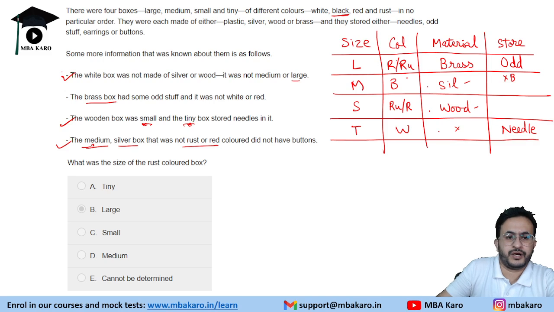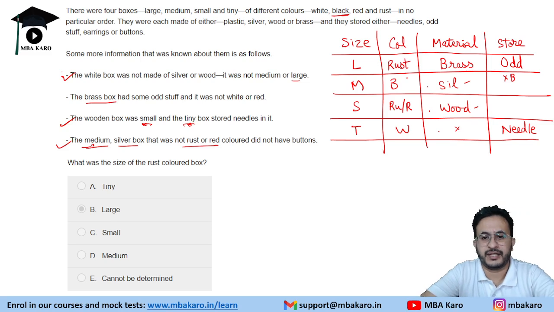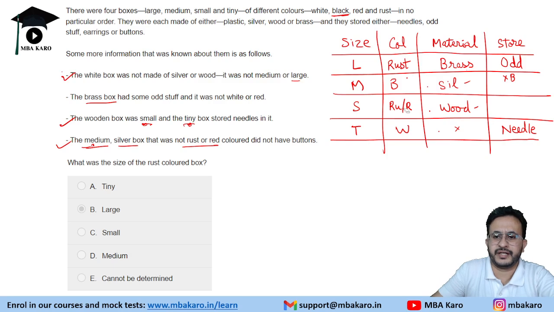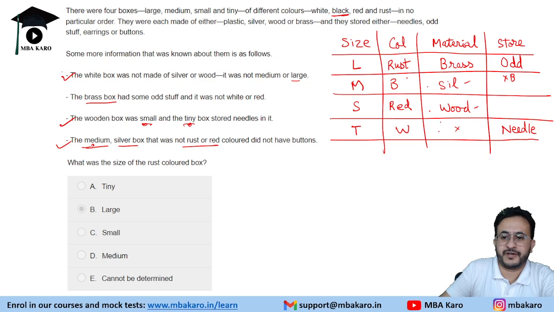Okay. Now, it is not white or red. So if it is not red, it is going to be rust in color. Okay. And the third box is going to be the red colored box. Okay, so this is done. Now we have one material remaining. Plastic, silver, wood, brass. Silver, wood, brass are done. So this material is plastic.